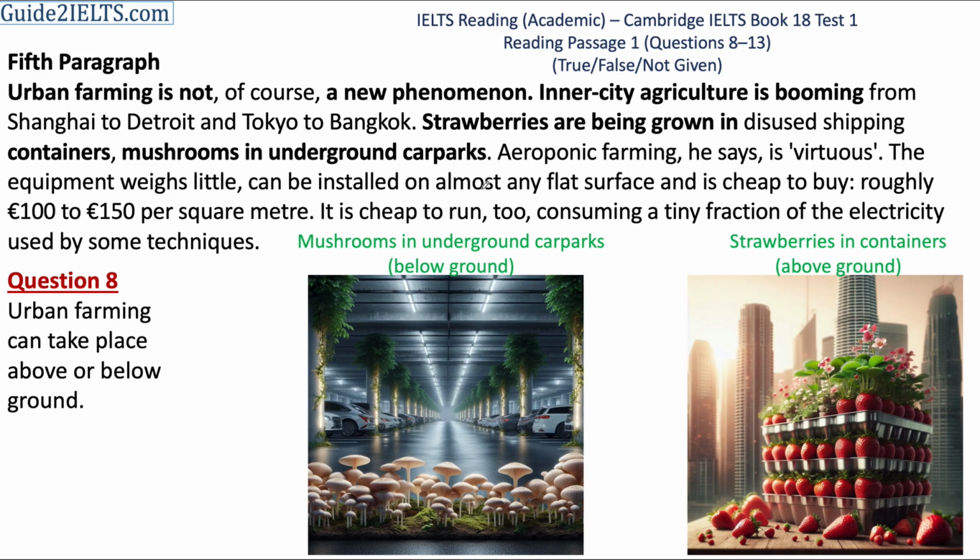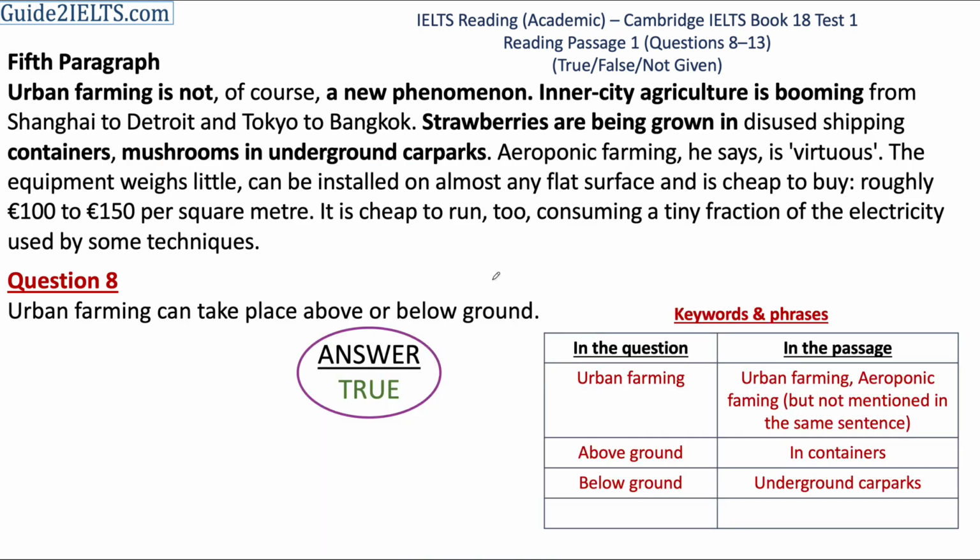So we are given two examples of things being grown using urban farming. One is strawberries, which are in containers, that is above ground. The other is mushrooms, which is underground, so that is below ground. These two examples tell us that urban farming can take place above or below ground. Therefore, the answer to the 8th question is true.